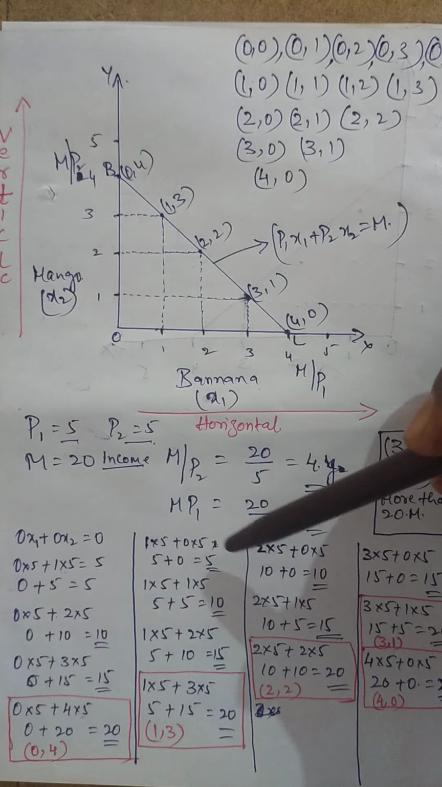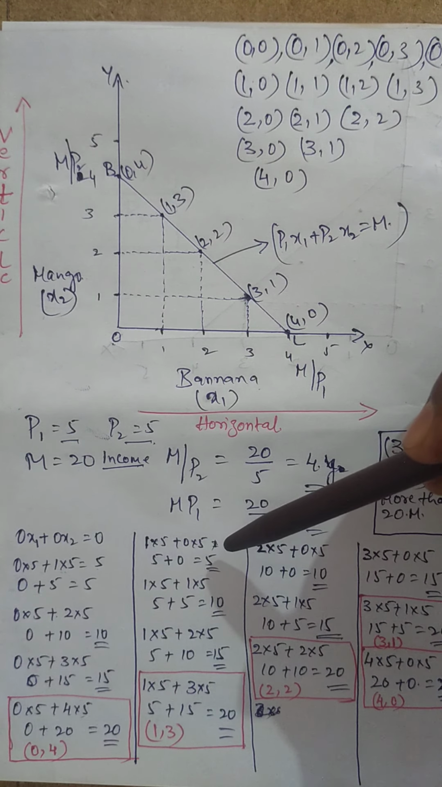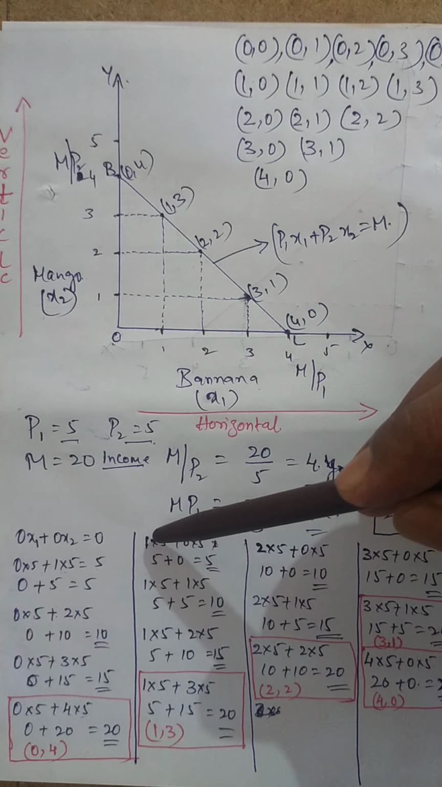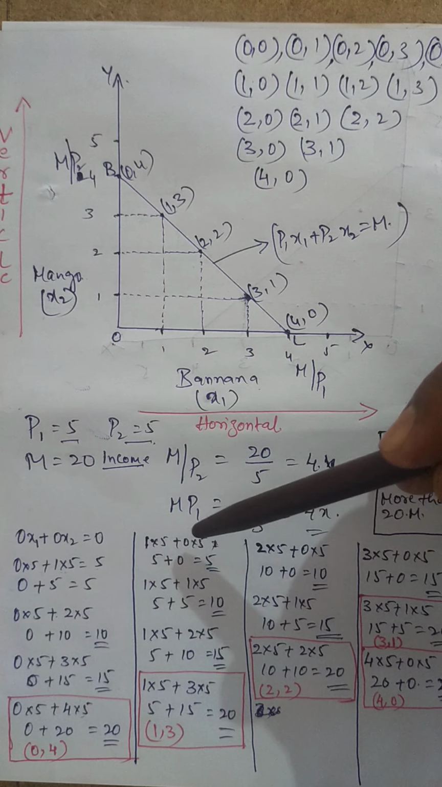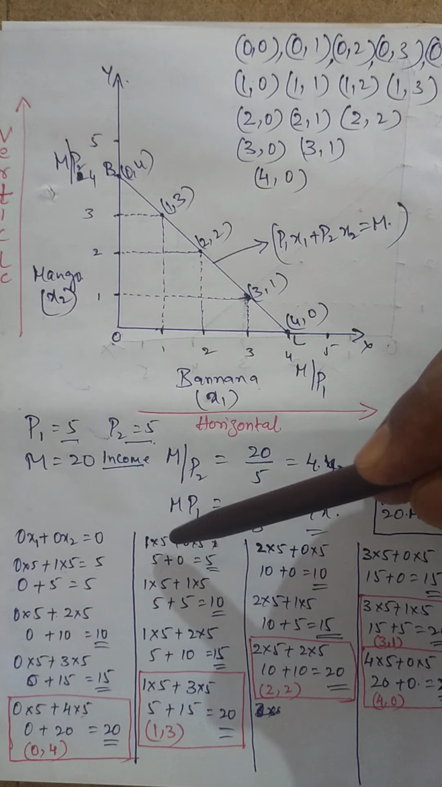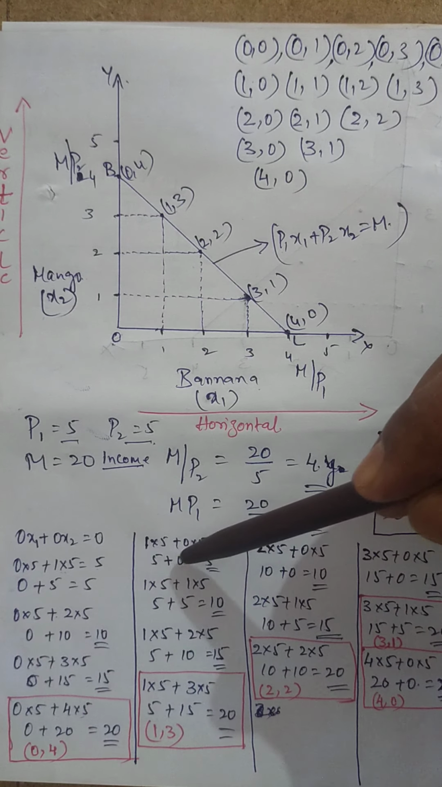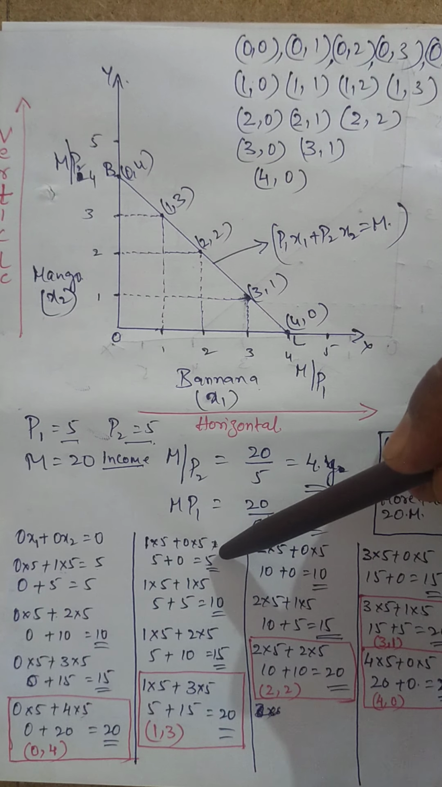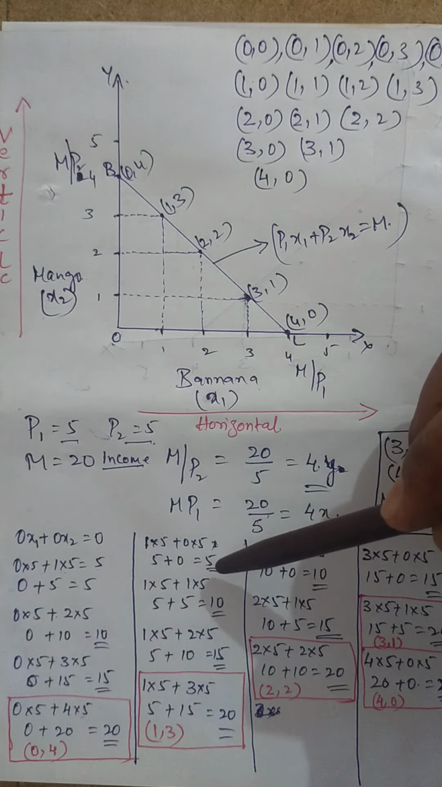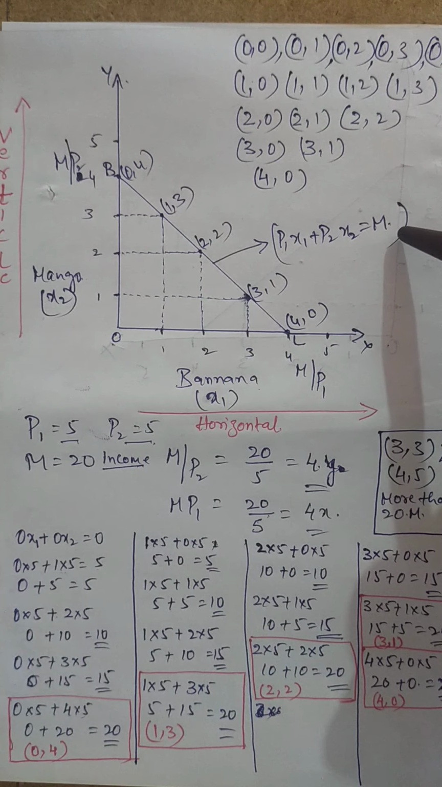Now coming to the next combination, 1 into 5, 0 into 5. The same thing takes place here. 1 unit of banana and 0 units of mango. So this is P1, this is P2. So 5 plus 0 is equal to 5. So here also 5, 10 and 15 are less than M.